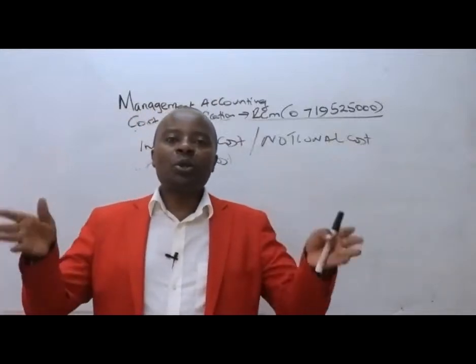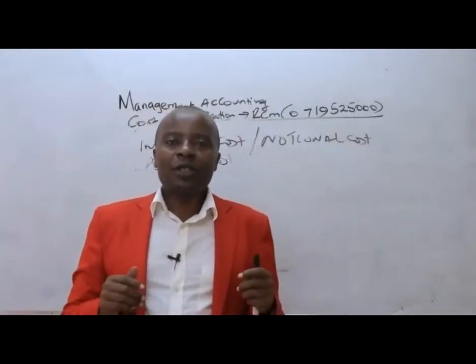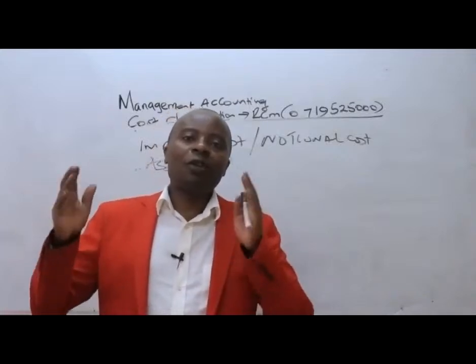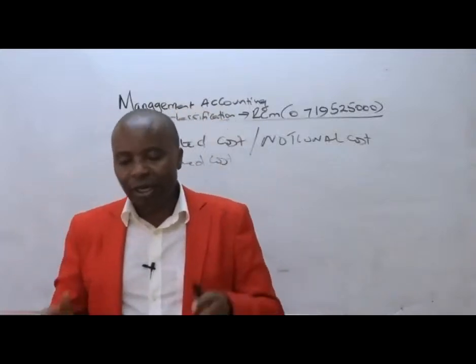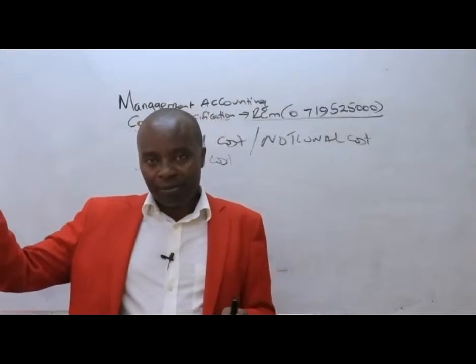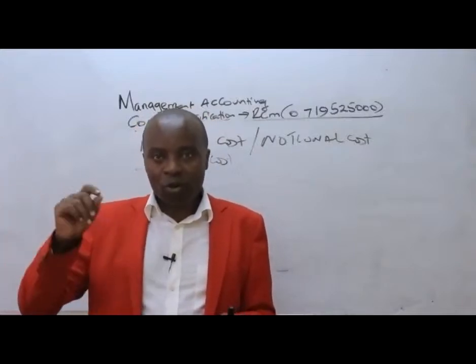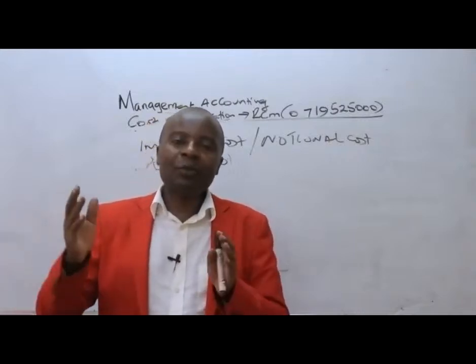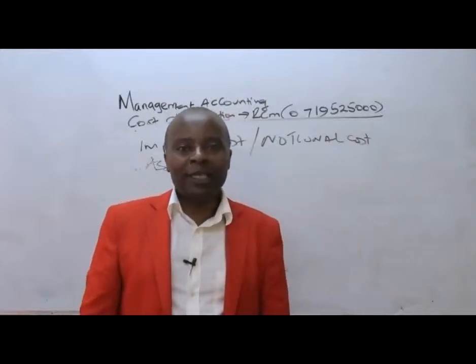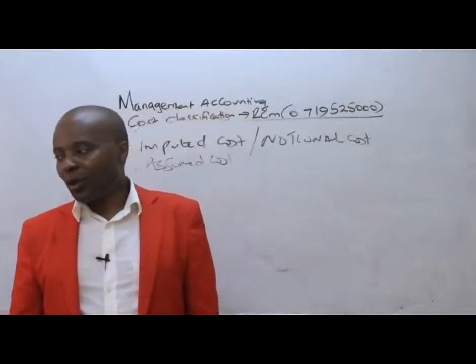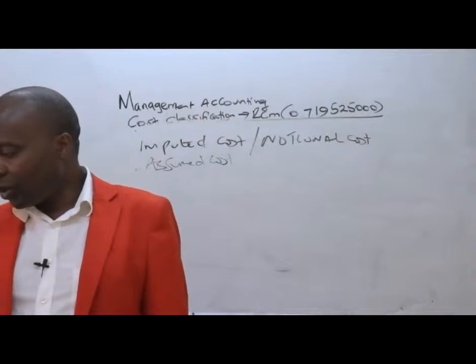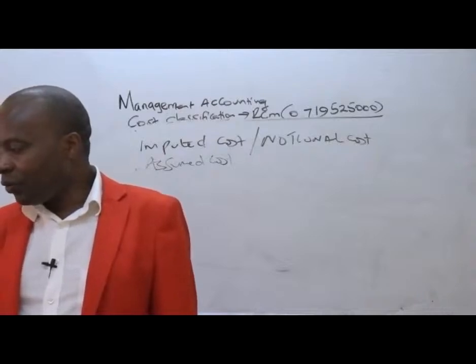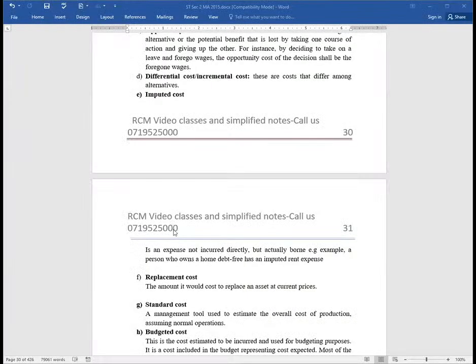If I was to start building it from scratch, then whatever cost I'll be putting up will be given to me by a quantity surveyor, a QS, and that will be the cost of replacing this particular building. So replacement cost is the amount it would cost to replace an asset at current year prices.